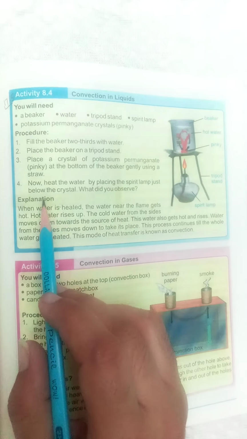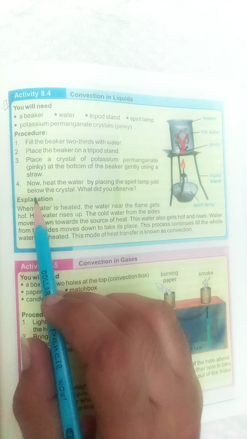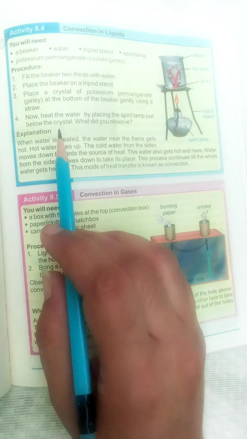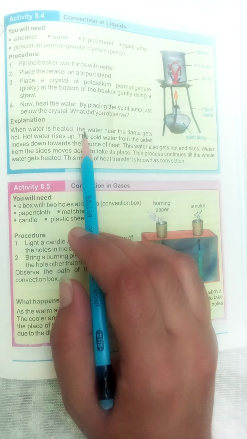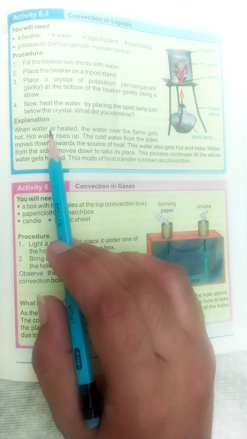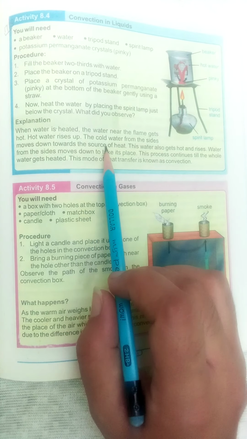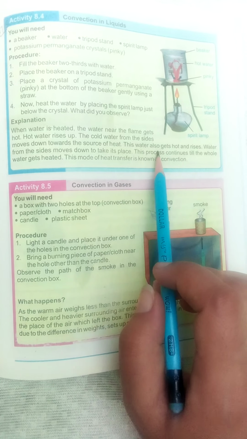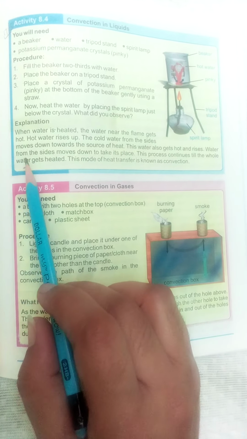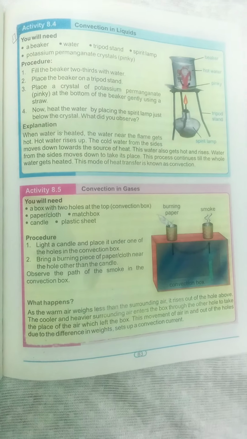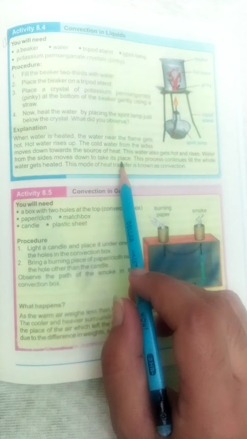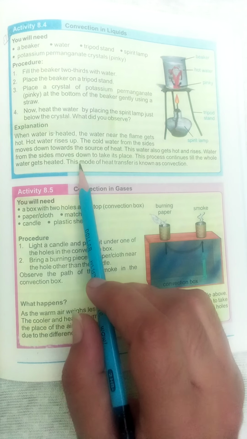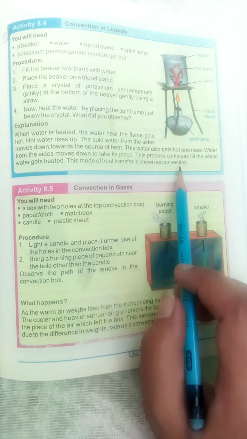Now heat the water by placing the spirit lamp just below the crystal. What did you observe? Explanation: when water is heated, the water near the flame gets hot. Hot water rises up. The cold water from the sides moves down toward the source of heat. This water also gets hot and rises. Water from the sides moves down to take its place. This process continues till the whole water gets heated. This method of heat transfer is known as convection.